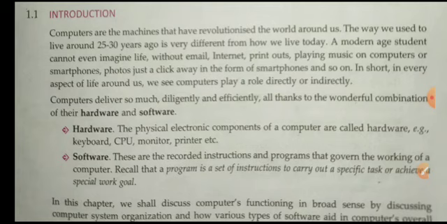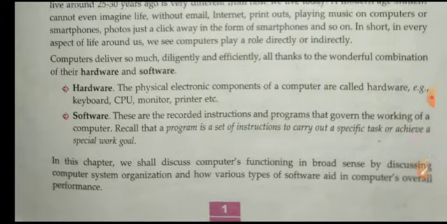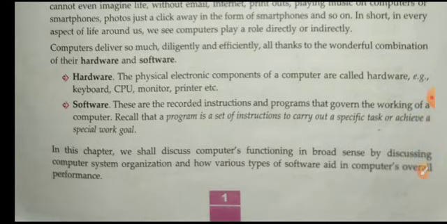Okay, computer has two parts: computer hardware and computer software. What is hardware? The physical electronic components of computer are called hardware. For example, keyboard, CPU, monitor, printer and many internal parts are there that are known as computer hardware.